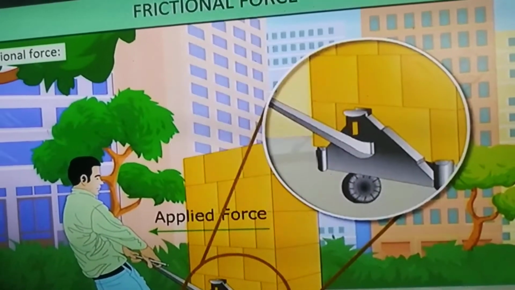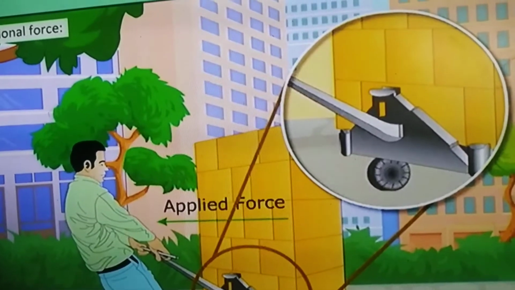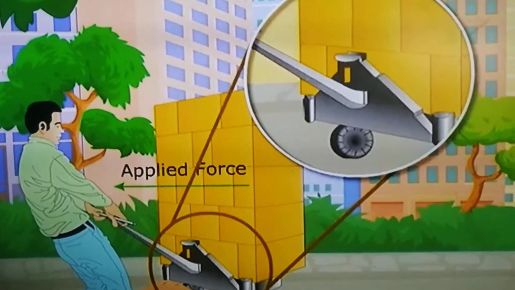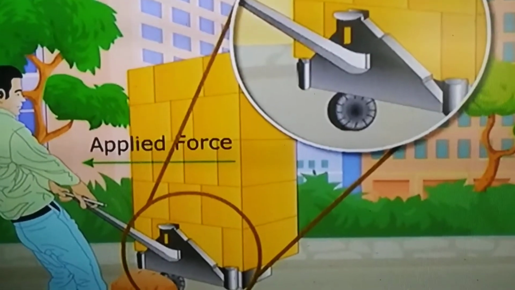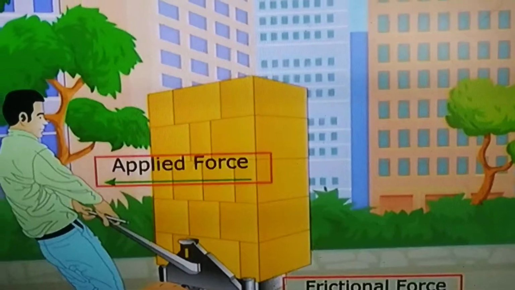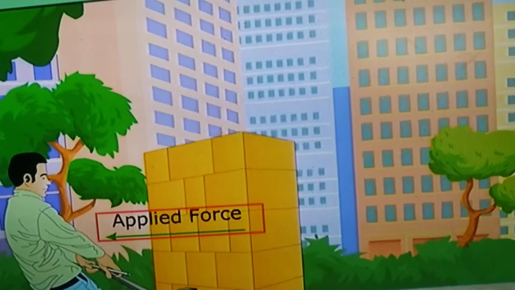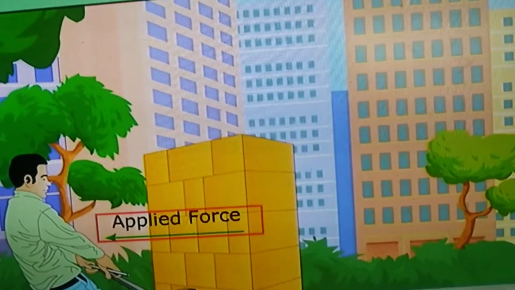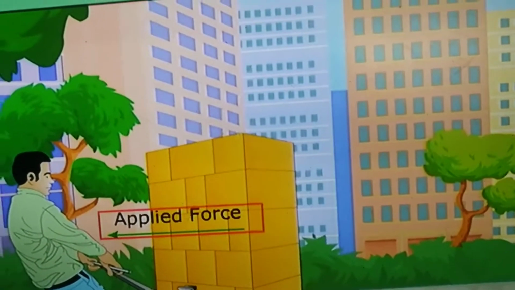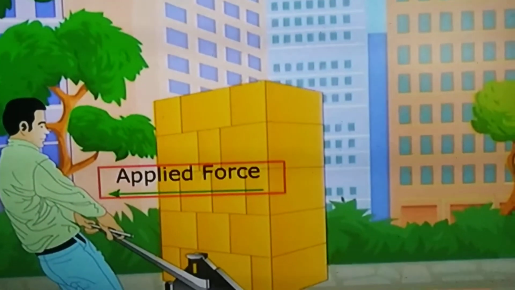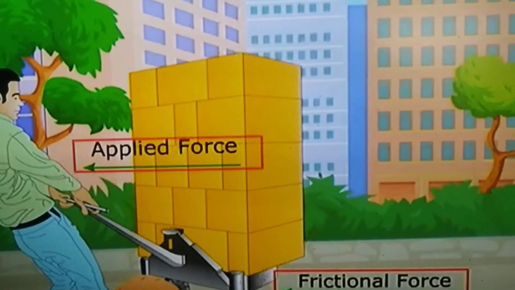So here it is produced only when one body tends to move or is actually moving over another body. With the help of a wheel, the object is moved freely. It always opposes relative motion between the surfaces in contact. It is an example of contact force, irrespective of the direction of force. So there is an applied force in one direction and a frictional force in another direction.